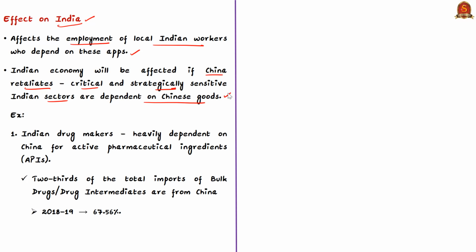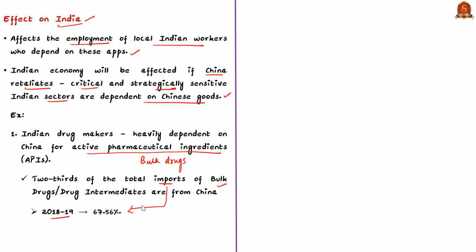See, though the Indian pharmaceutical industry is third largest in the world in terms of volume and 14th largest in terms of value, we also import various bulk drugs or active pharmaceutical ingredients for producing medicines. Two-thirds of total imports of bulk drugs or drug intermediates come from China. In the year 2018-19, the percentage of imports from China in this regard was around 67.56%. So reduction in supply from China at this time of crisis will lead to supply chain disruptions for Indian drug firms.